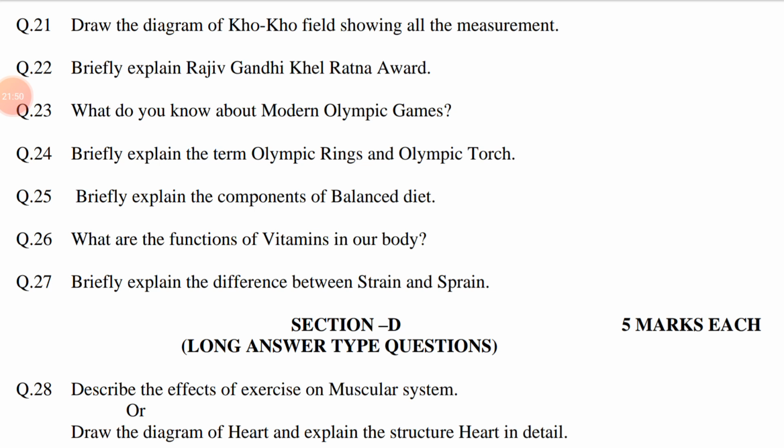The answer may be, first of all, draw the diagram of Kho play field with the help of pencil, scale and other needed equipment. Then write all the measurements of the playfield such as length, breadth of playfield, free zone area, height of the poles from ground level, thickness of the poles, etc.